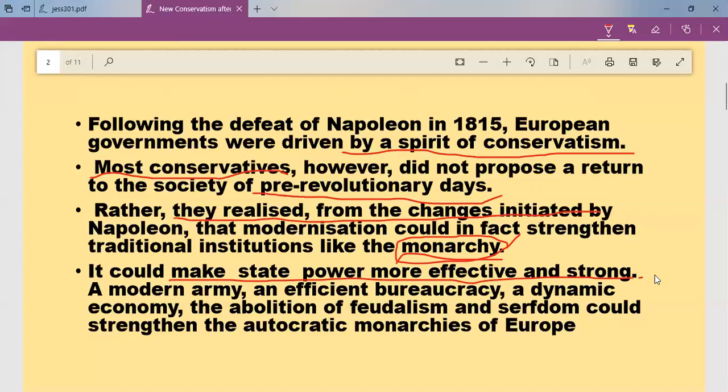Apart from that, what changes did they want to bring? Conservatives wanted a modern army. They wanted an efficient bureaucracy. Bureaucracy means the officials, like clerks and other officers who worked in the king's administration. Then a dynamic economy, a moving economy without any restriction or control. That means free movement of goods from one part to another without any unnecessary taxation or tariff. Then they wanted to abolish feudalism.